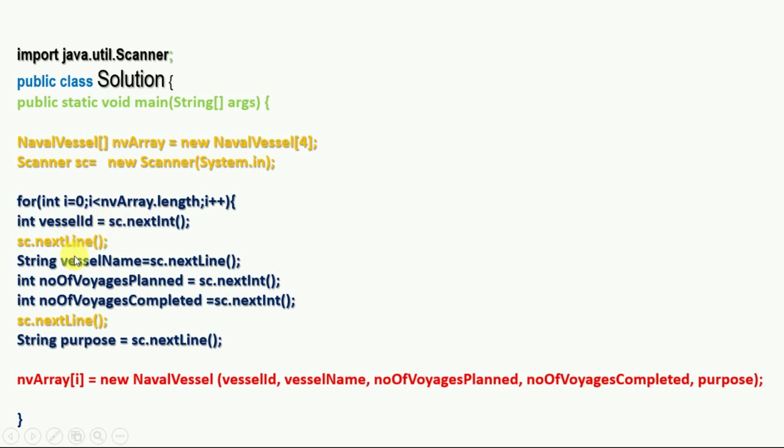But the cursor after reading the vessel ID just remains right after it. So when the vessel name is read using the nextLine method of the Scanner class, this method starts reading from the cursor's current position, which is still just after the vessel ID. The next line after the vessel ID is just a new line, represented by the \n new line character. Hence the vessel name is just the new line character. So to consume this new line character, we need to use the sc.nextLine statement. I hope you understood.